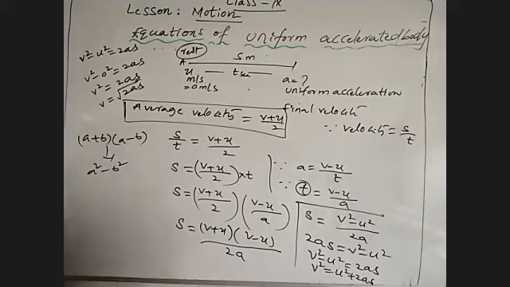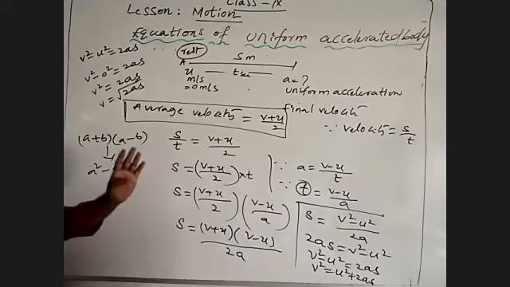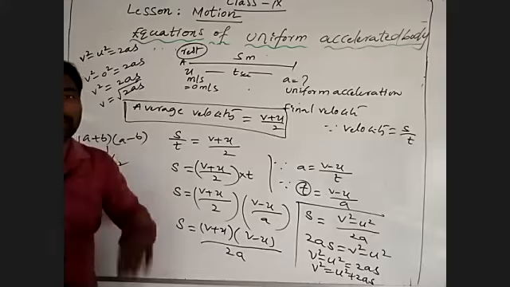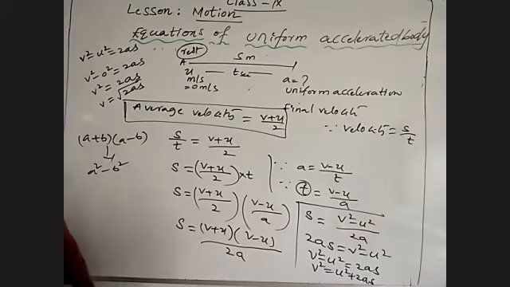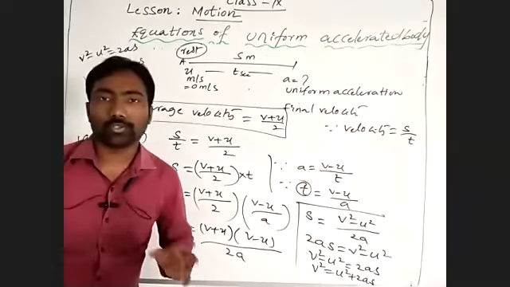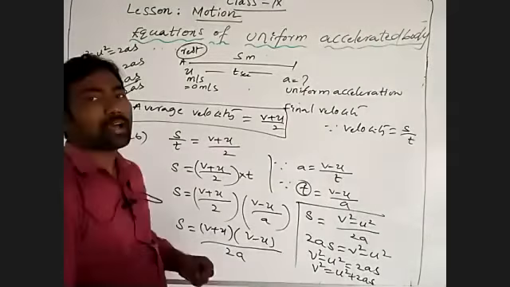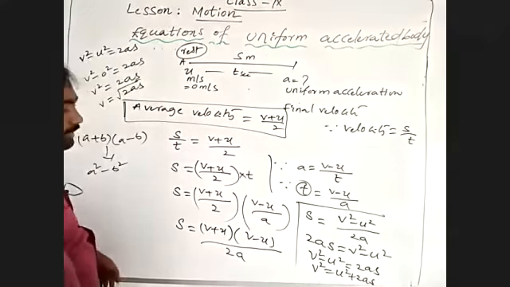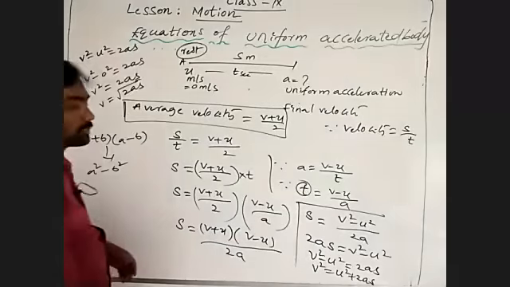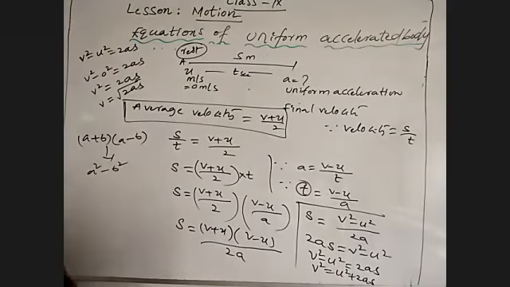Understand those three equations. We have 4 equations of a uniformly accelerated body. One we solved already: v is equal to u plus at. The second one: s is equal to ut plus half at square. And the third, finally we solved: v square minus u square is equal to 2as.